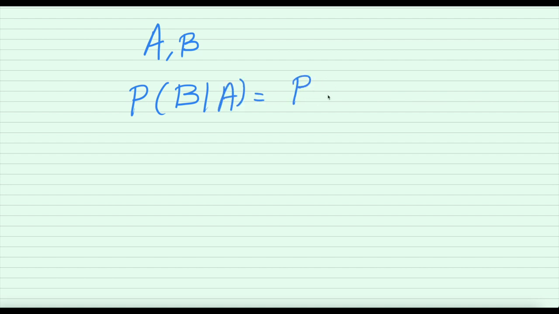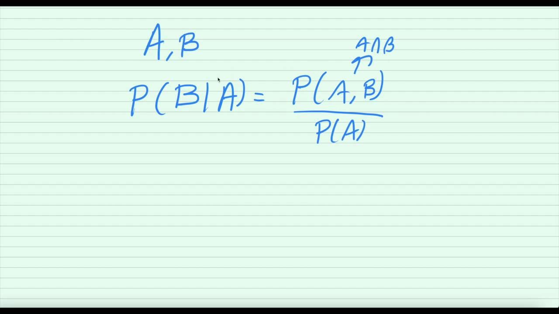So the Bayes theorem basically says that we have two events A and B, and the probability of B occurring given A is the probability of A and B divided by the probability of A, or you could just call this A intersection B, same thing really.